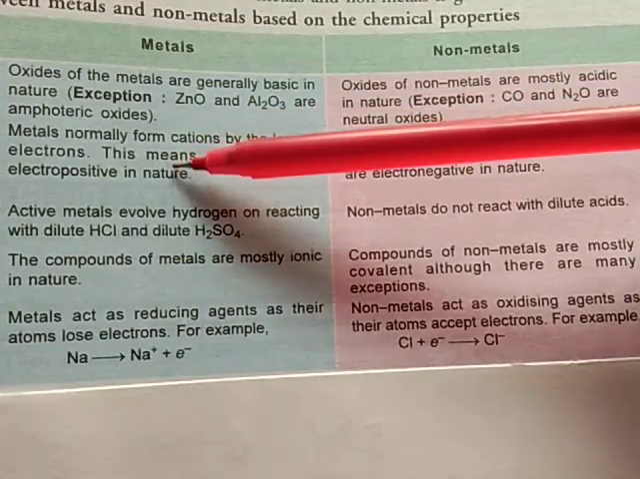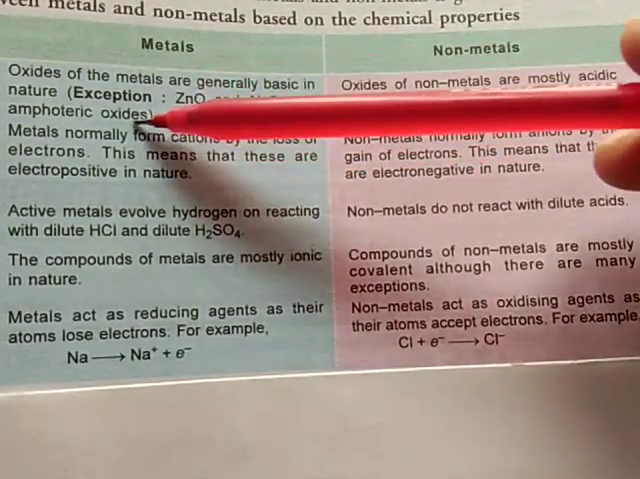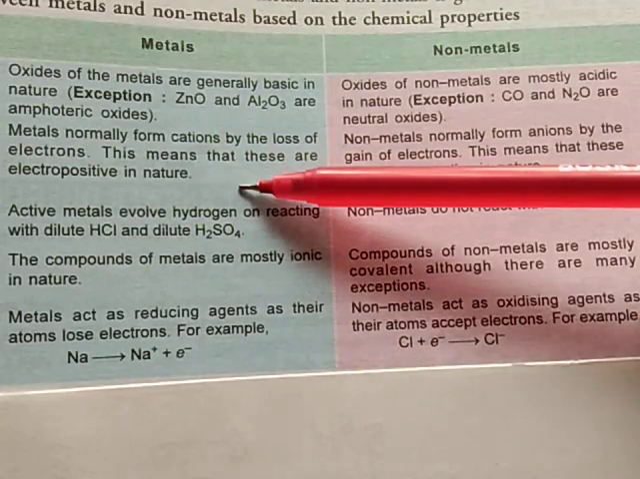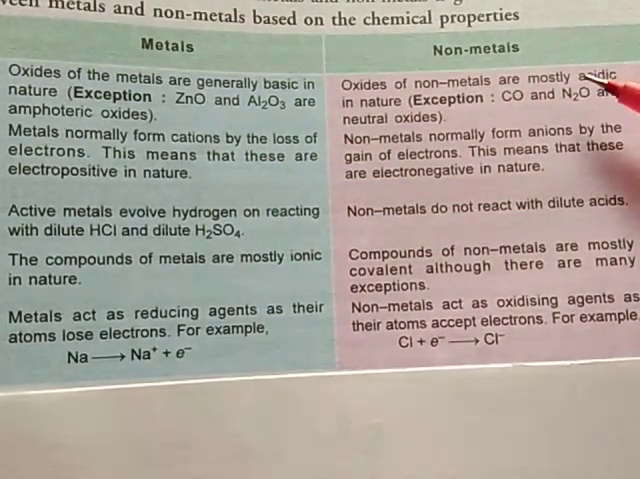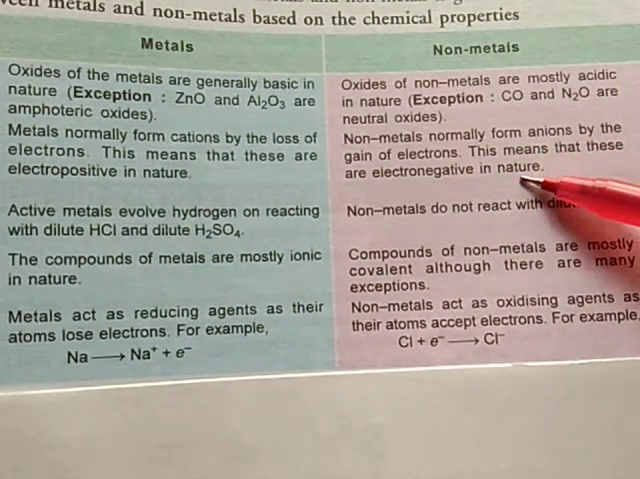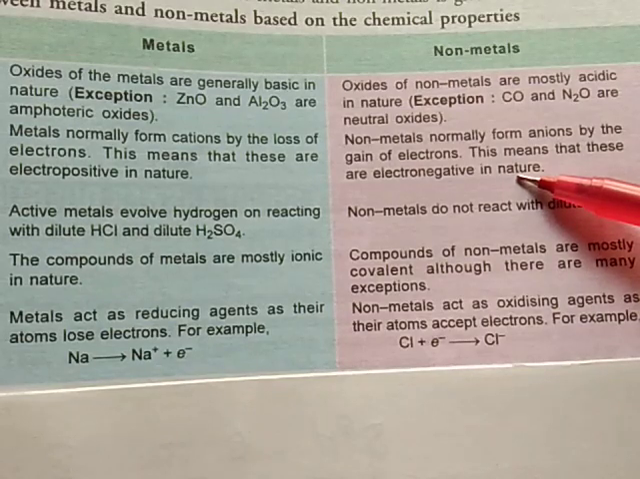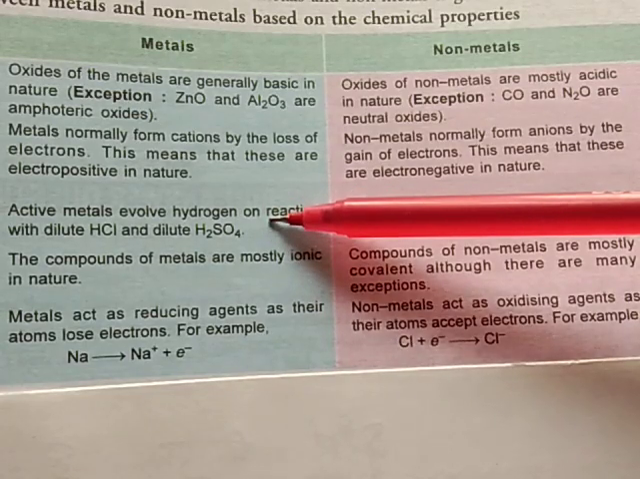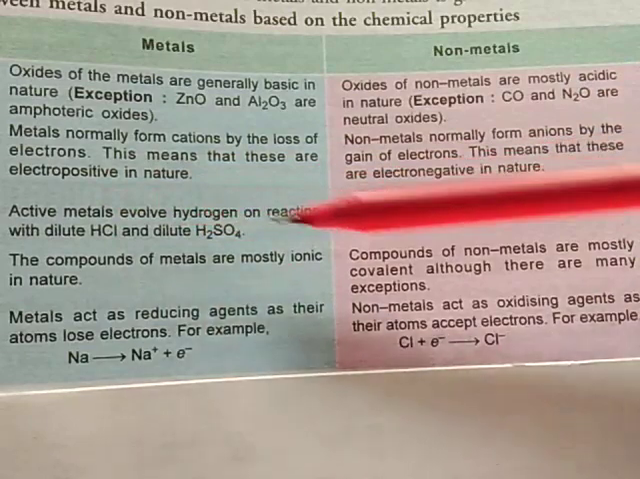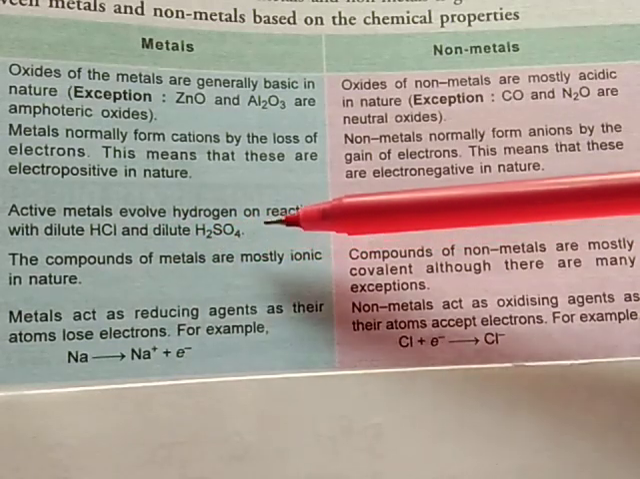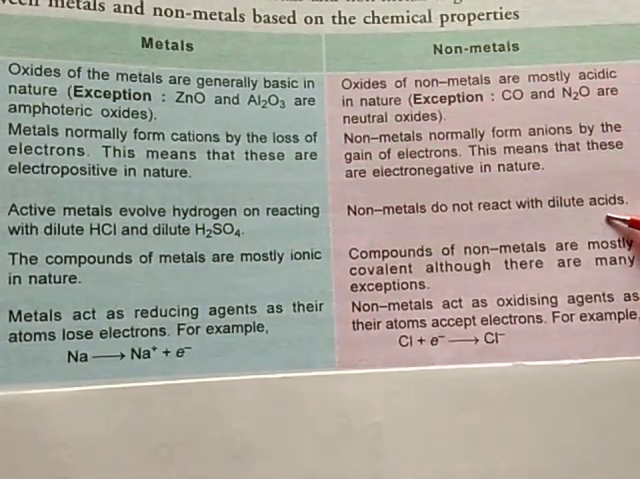Point number 2, electrochemical behavior. Metals form cations by the loss of electrons. It means they are electropositive in nature. Nonmetals form anions by the gain of electrons. It means they are electronegative in nature. Next, point number 3, reaction with dilute acid. Active metals release hydrogen gas on reacting with dilute HCl and dilute H2SO4. But nonmetals don't react with dilute acids.